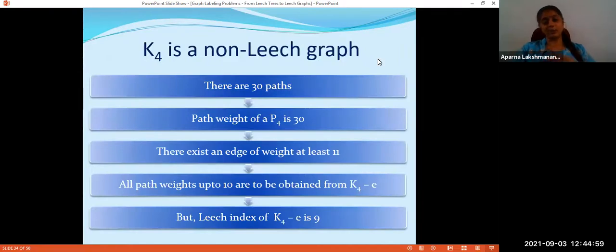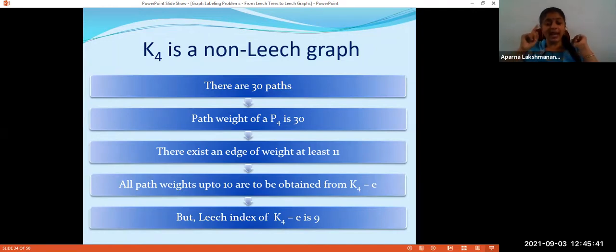Now moving on to complete graphs, Kn. It is here where we use the concept of leech index of K4 minus E. We have proved that K4 is not a leech graph, or it is a non-leech graph. In K4, total we have 30 paths. It's easy to count. There are 30 paths, and we have a formula also. But for K4, it is easy to count. There are 30 paths. So 30 must be the path weight of a maximal path. A maximal path means P4. So there exists a P4 with 30 as the path weight.